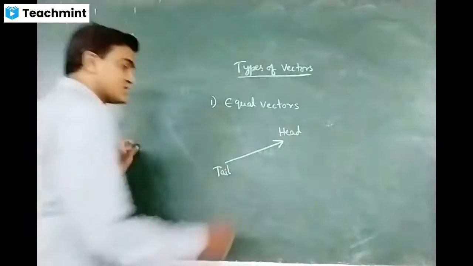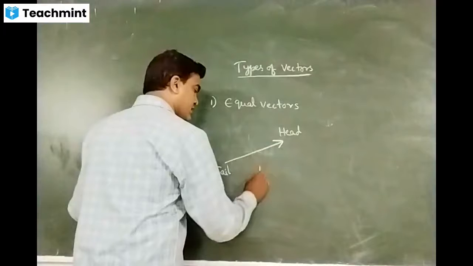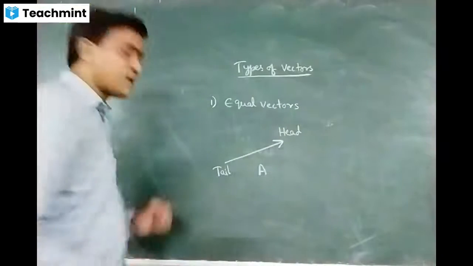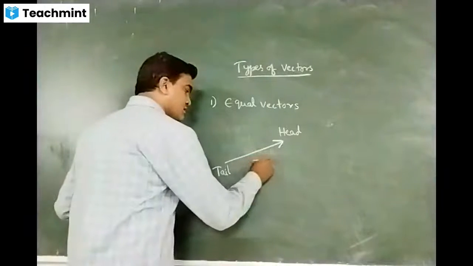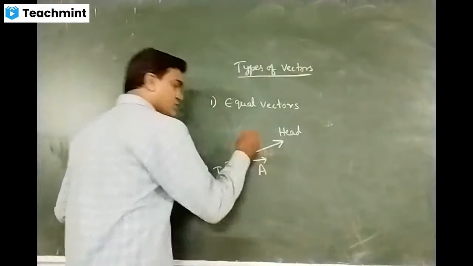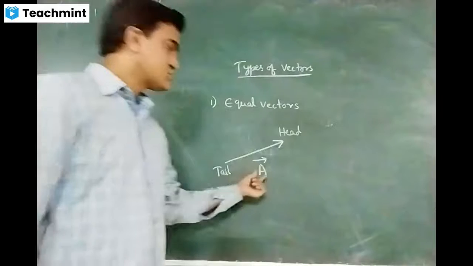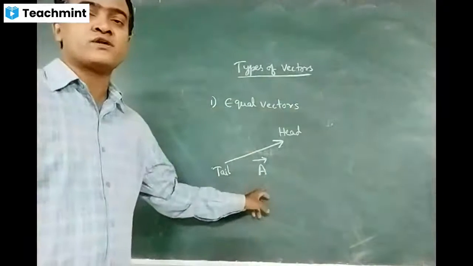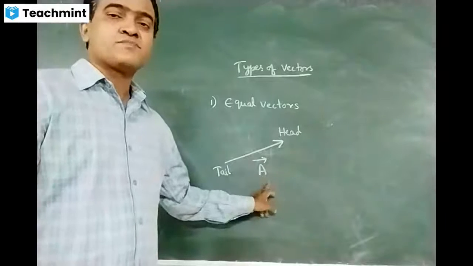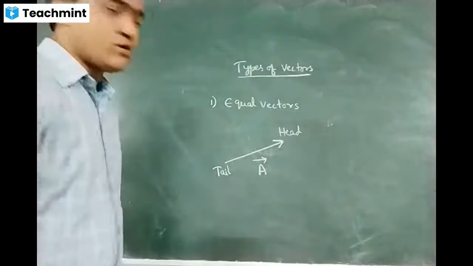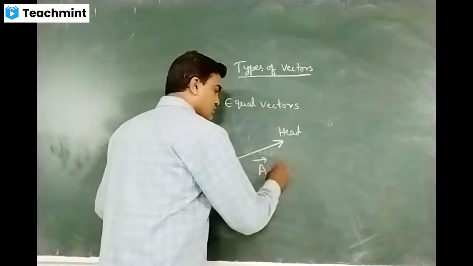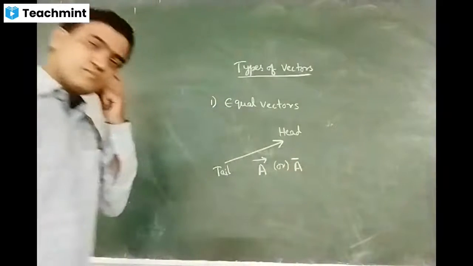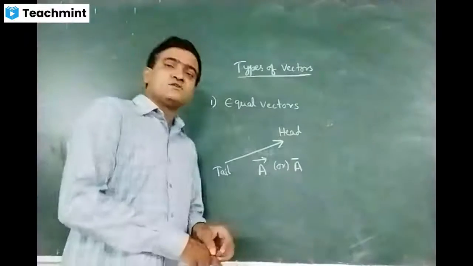For example, if I take the symbol A and put an arrow over its head, then this is called vector A. Or sometimes you can represent it with a bar over it.